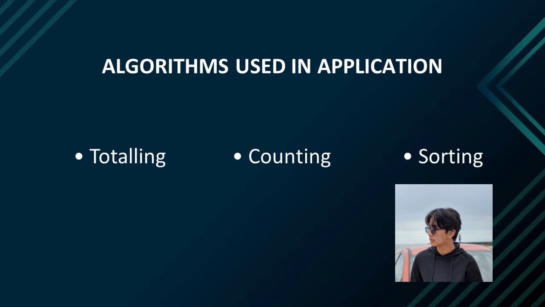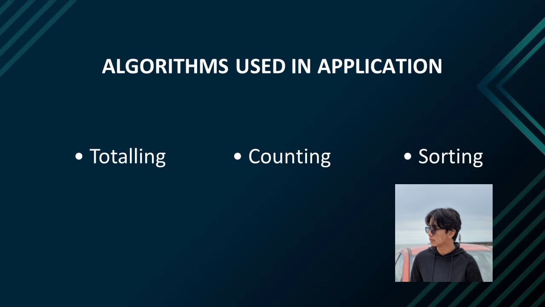Second, counting. In coding, being able to keep count of things is very important. We might want to keep count of data, items, or even the number of repetitions that might take place in a loop. That's why the counting algorithm is very important to help us with those problems. The counting algorithm will help us to count the input that has been entered in our system. It will manage and run the system without any problem.